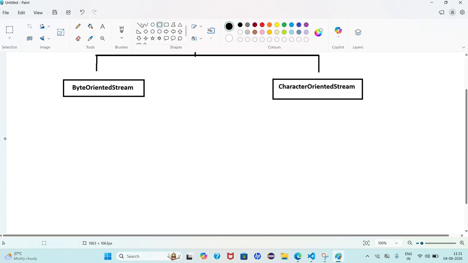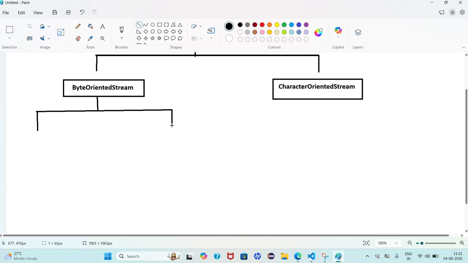What is meant by a byte oriented stream? A byte oriented stream is also a stream, but here we can transfer the data in the form of bytes. In the byte oriented stream there are two types: input stream and output stream. What is meant by input stream?